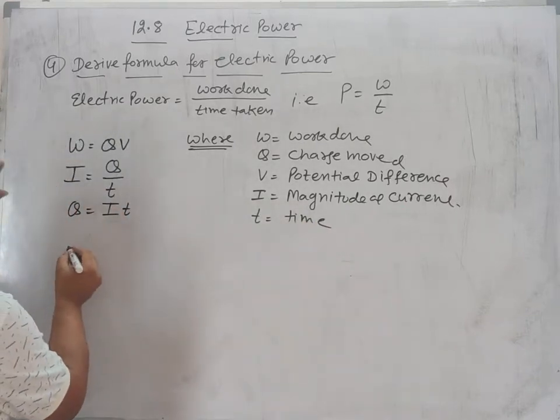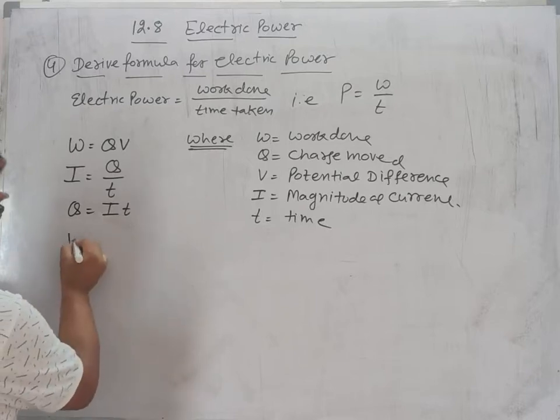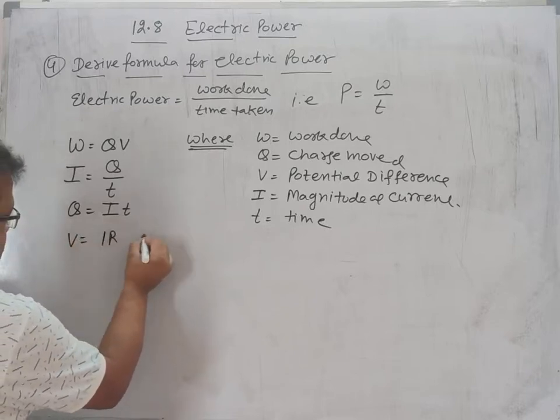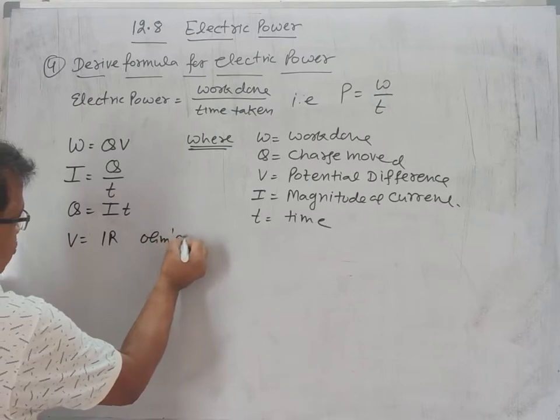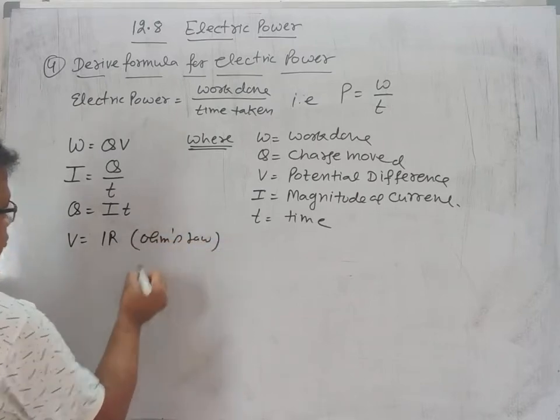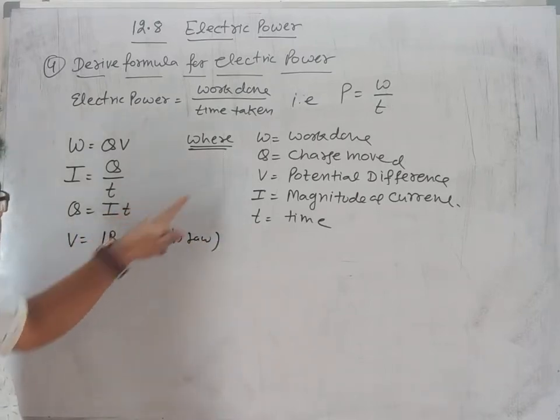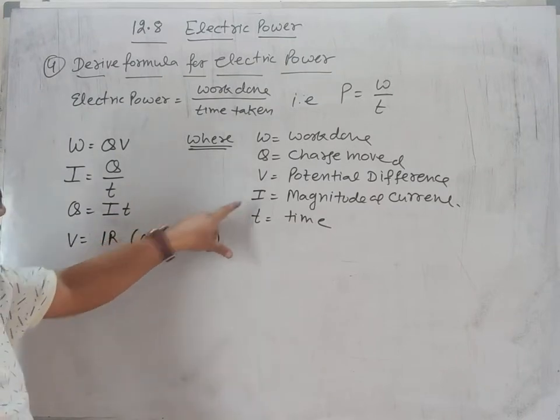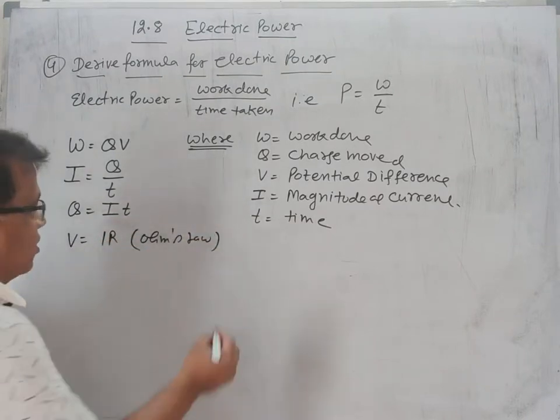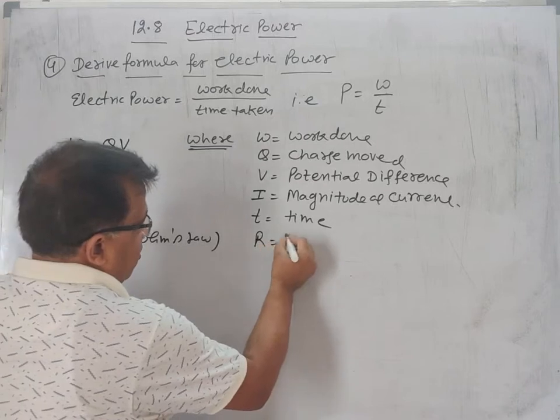We also know V is equal to IR, Ohm's law, where V is potential difference, I is magnitude of current passed and R is resistance of the wire.